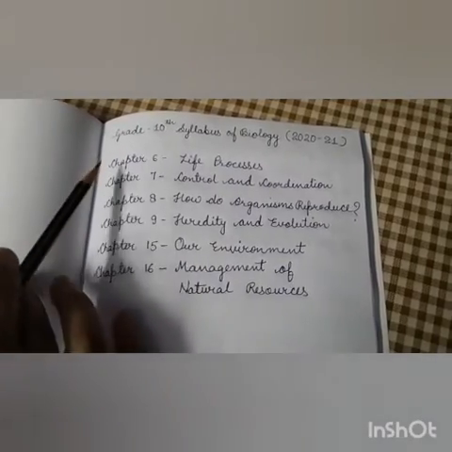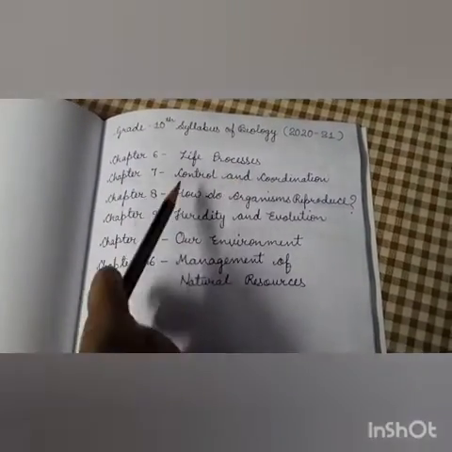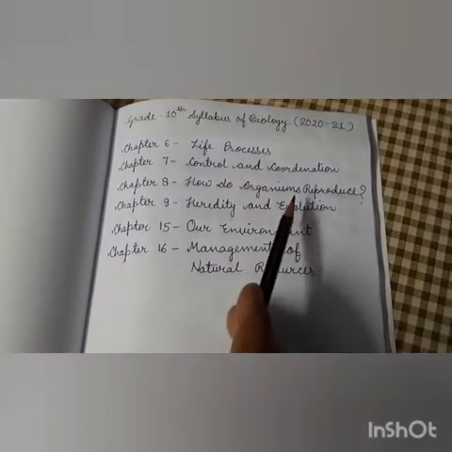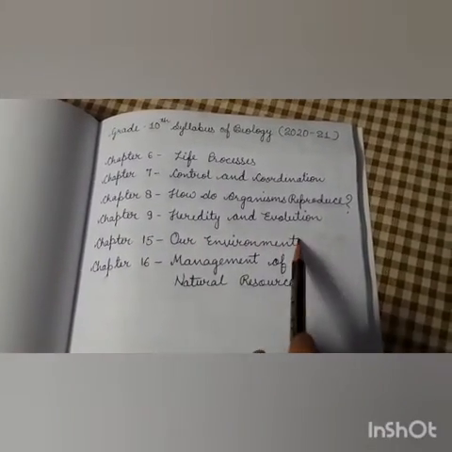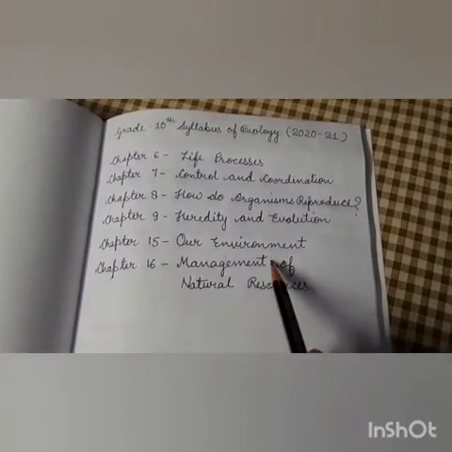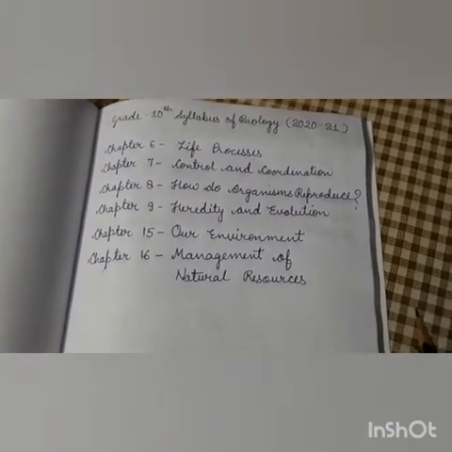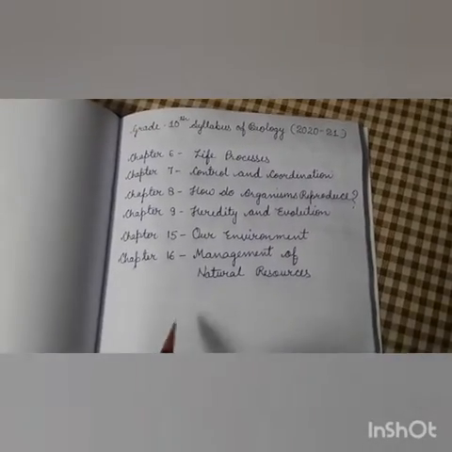So, in your syllabus, chapter 6, life processes, chapter 7, control and coordination, chapter 8, how do organisms reproduce, chapter 9, heredity and evolution, chapter 13, our environment, and chapter 16, management of natural resources. This is the syllabus of Bio and we will start from chapter 6, life processes.